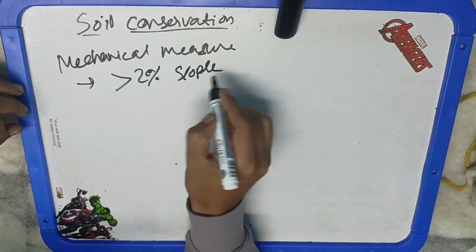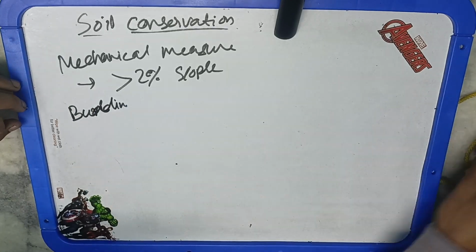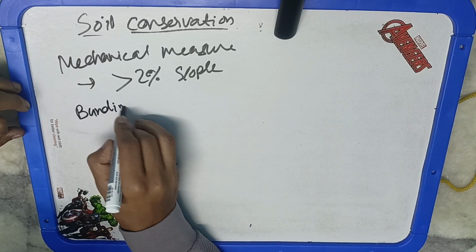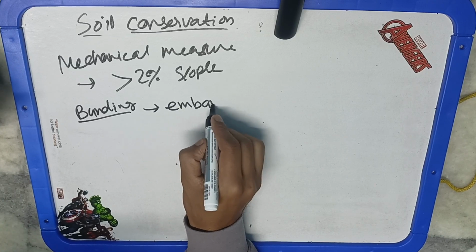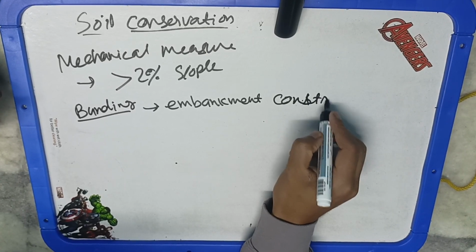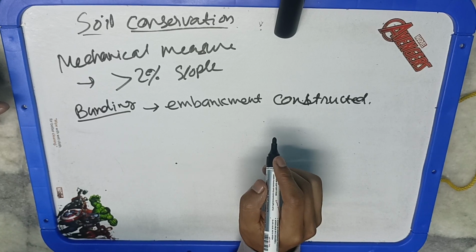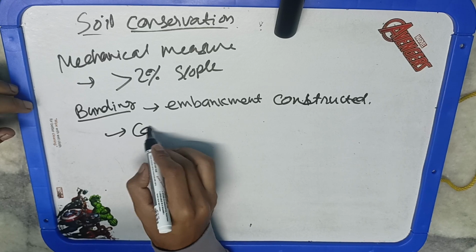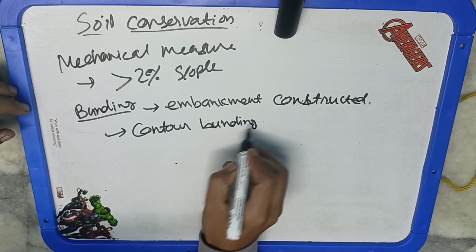So first is your bunding. Bunding means we are constructing an embankment so as to protect the soil from erosion. It is an earthen embankment constructed to control runoff and minimize soil erosion. We will construct an embankment like this so that the water can easily flow out from the field, and the soil is protected from erosion. So that is basically bunding. Now bunding is differentiated into contour bunding and graded bunding. So what is contour bunding and what is graded bunding?